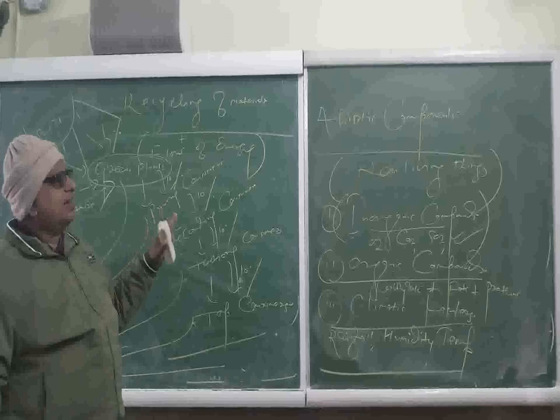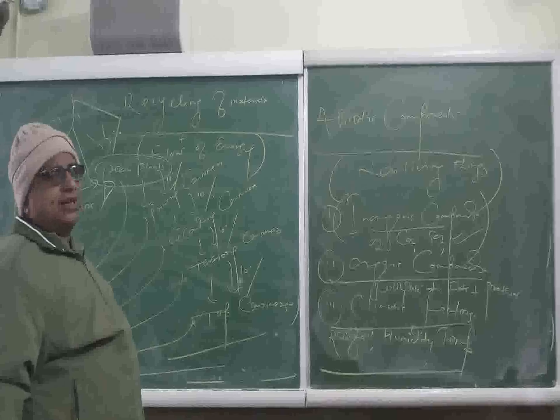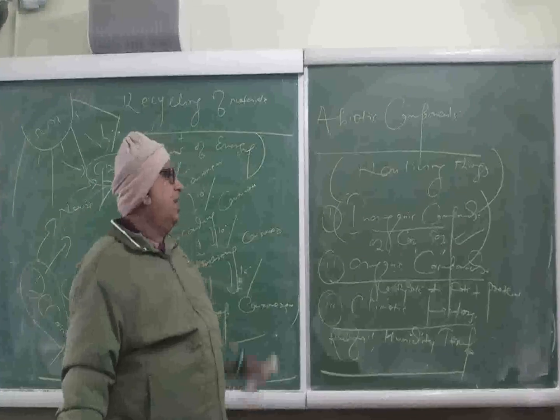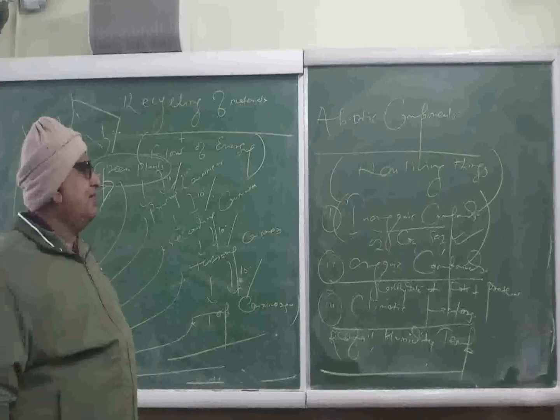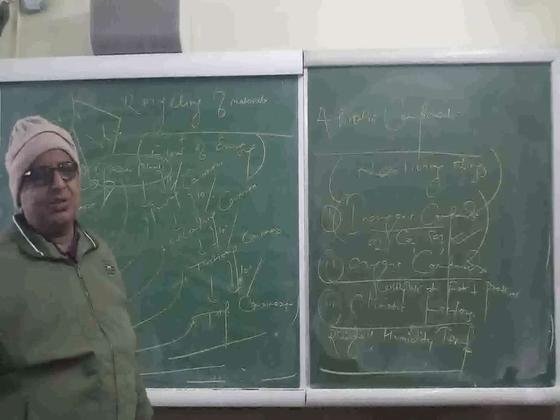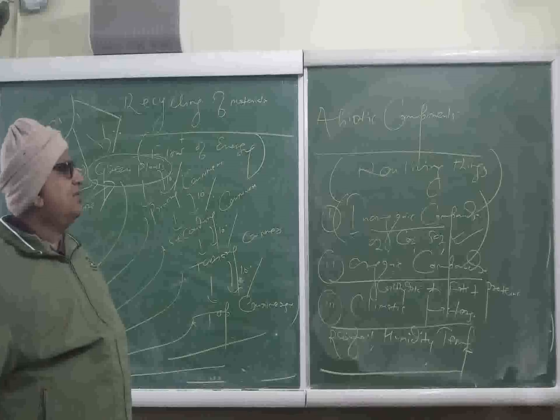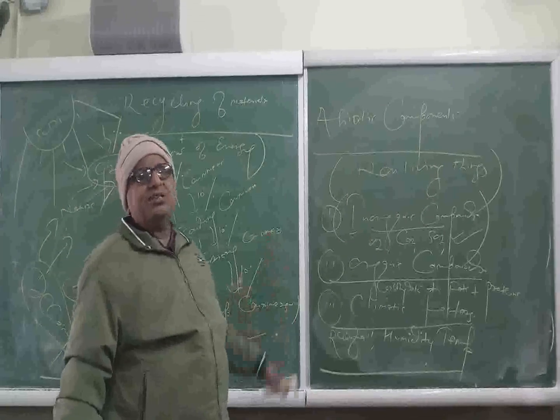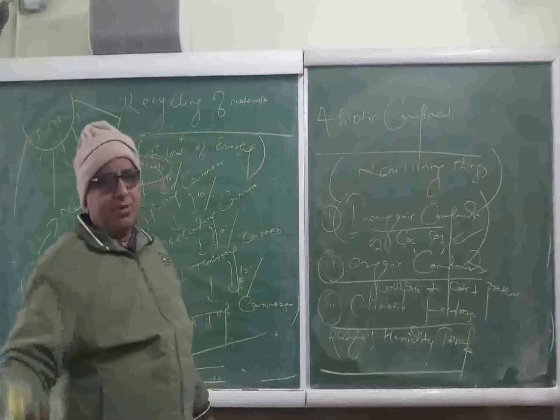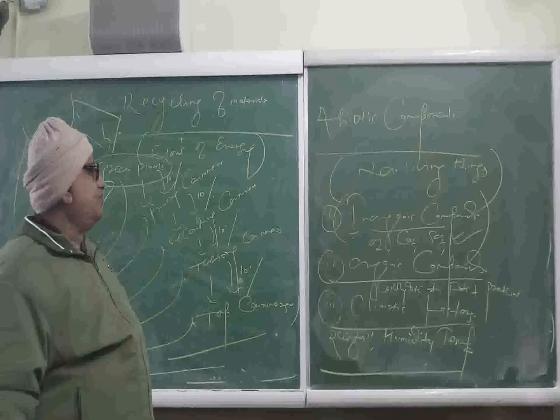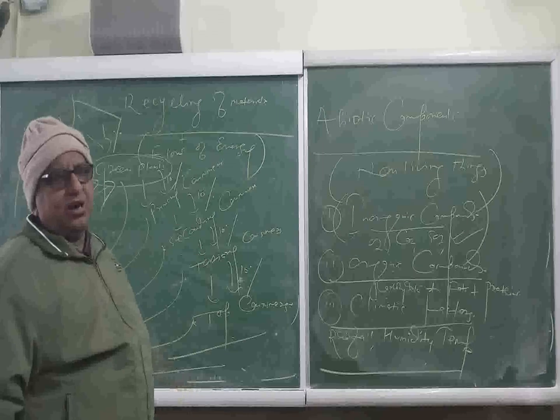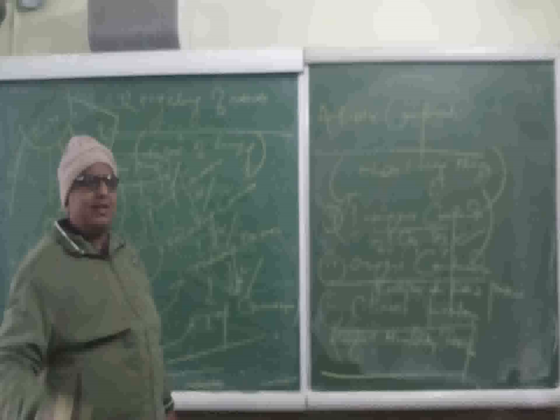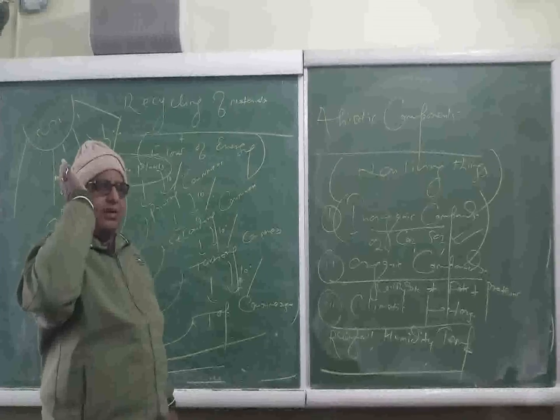Later on, regarding consumers, we have seen that consumers are heterotrophs. They are dependent on others for their food. And for the convenience of study, we have classified these consumers into three heads: primary consumers, secondary consumers, tertiary consumers. In addition to these three classes of consumers, one more class is there, that is top consumers. Primary consumers are plant eaters. They directly take their food from the green plants.